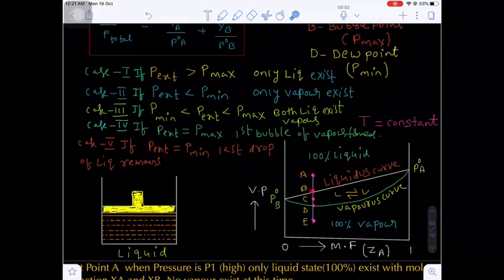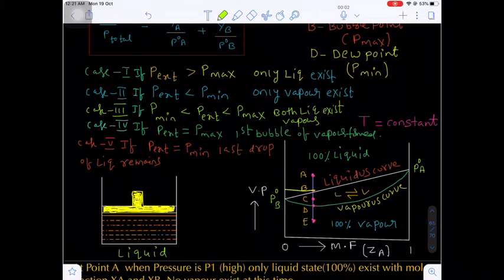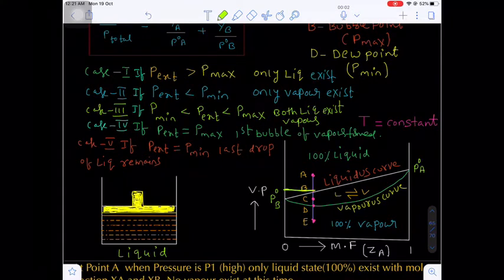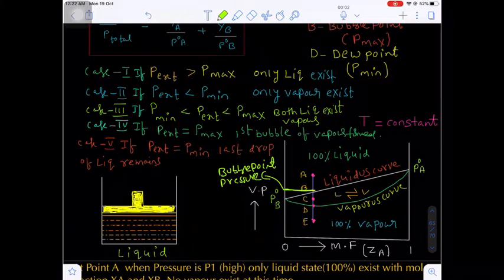At point B, the first drop of liquid undergoes vaporization. That means point B is called the bubble point. This is called the bubble point pressure. That means it is the pressure at which the first drop of liquid will undergo vaporization. So this is point B.